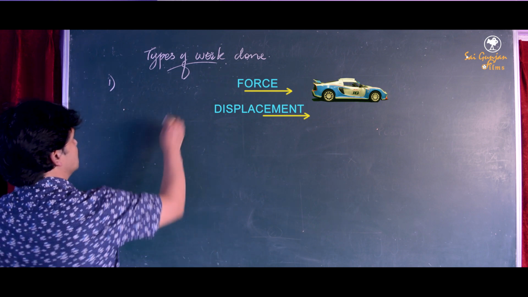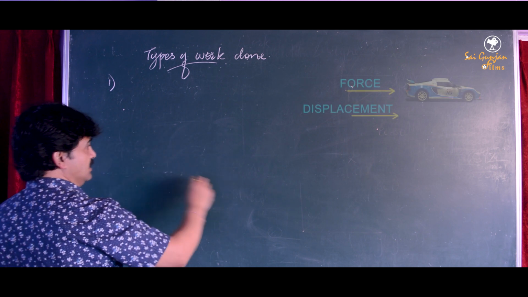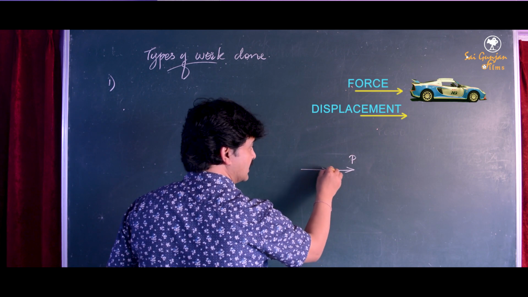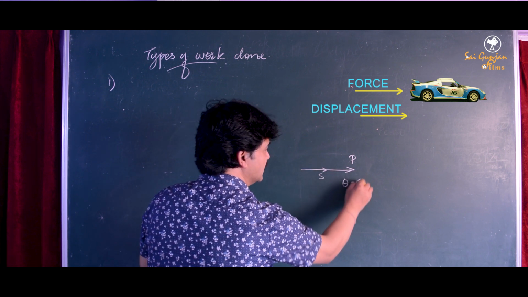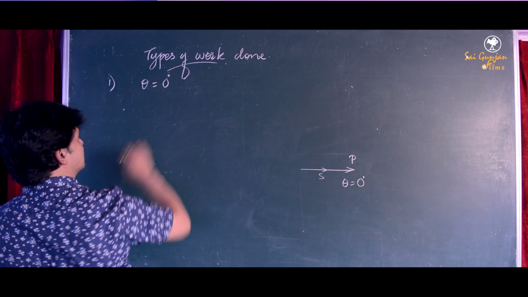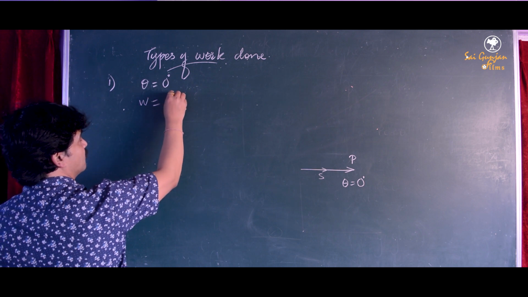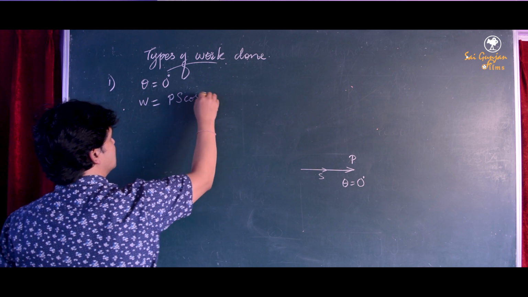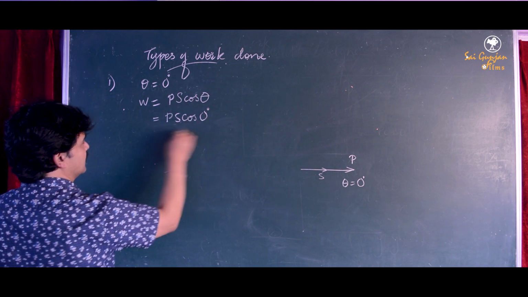Since force and the displacement are in the same direction, the angle between the two is 0 degree. So when theta is 0 degree, work done will be, using the formula of work done, force into displacement into cos theta, and theta in this case is 0 degree.